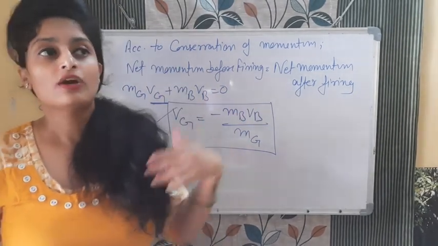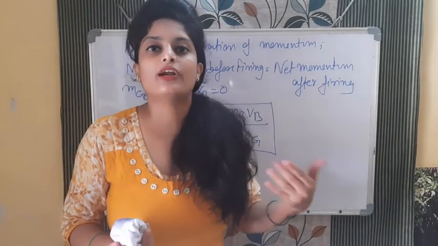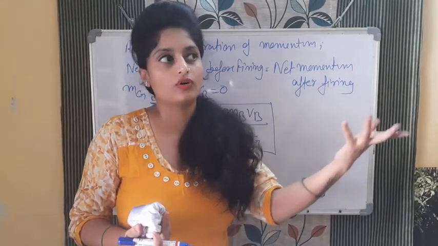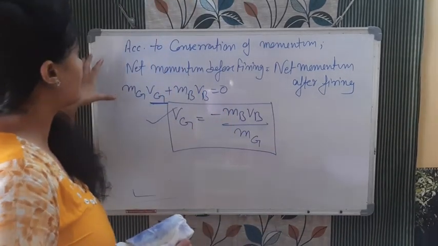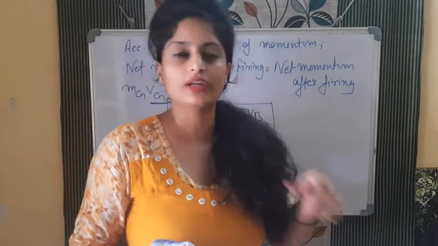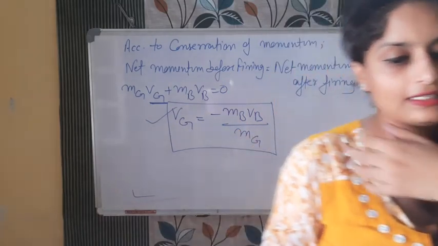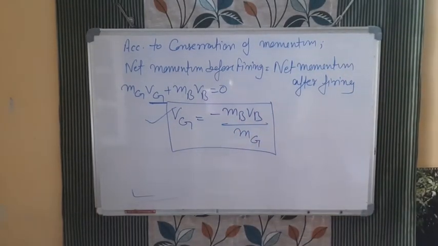Also, force on A due to B is equal and opposite to force on B due to A. That is Newton's third law. Okay, so that can also be explained with this. Now we will do some numericals.